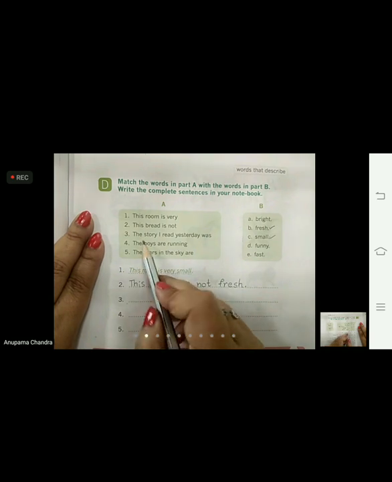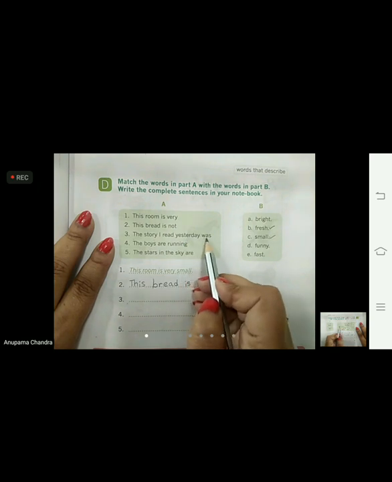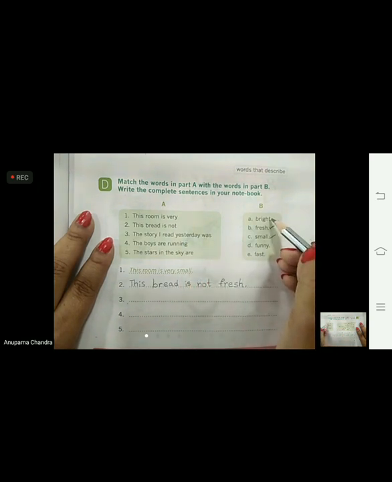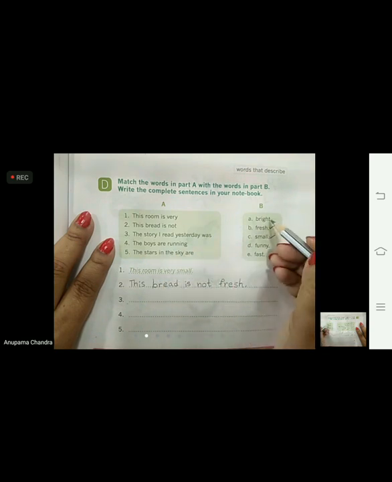Third one. The story I read yesterday was dash. Bright, funny, fast. The story can be funny. So we are going to write here funny. We cannot use the word bright. We do not use the word fast for story. So we will use the word funny.